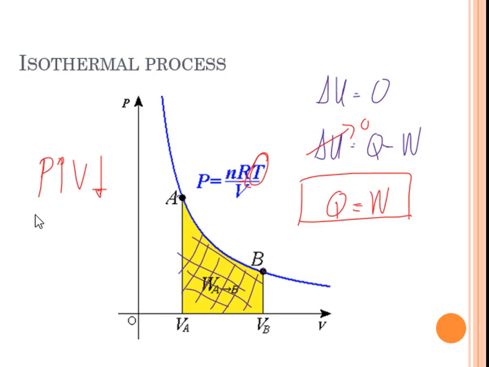But if P decreases, the volume should increase, so that the temperature will still be the same, or there's no change in temperature, being an isothermal process. So as again, you can see here, volume is large, but pressure is low. And then volume is low, but pressure is large. Okay?